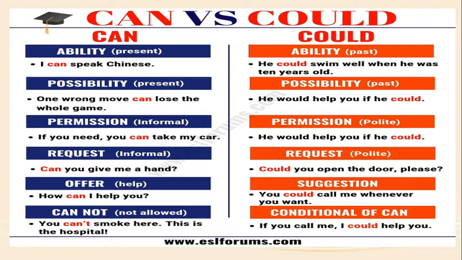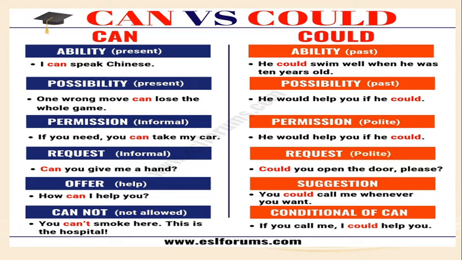Then can we use for offer. How can I help you? This is an offer. And here could is used for suggestion. You could call me whenever you want. Suggestion. Here cannot, the negative form, for things which are not allowed. You can't smoke here. This is the hospital.